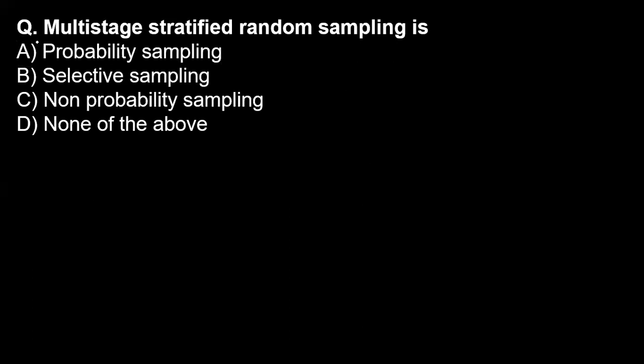Now the next question on your screen: multi-stage stratified random sampling. You know what stratified is? This is the whole population, and here you are stratifying your groups.